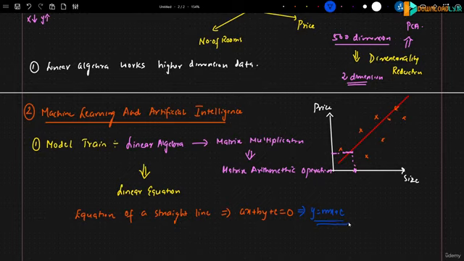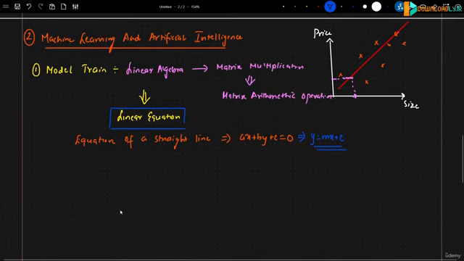Now what does this basically mean? We will go ahead and understand one of the regression algorithms later on, so that you'll get an idea with respect to this. So these are called linear equations. Extensively, linear algebra concepts will be used over here. So one of the most important applications in machine learning and artificial intelligence is model training.